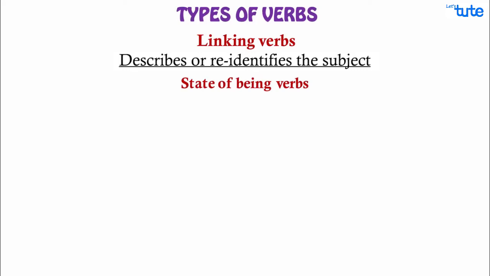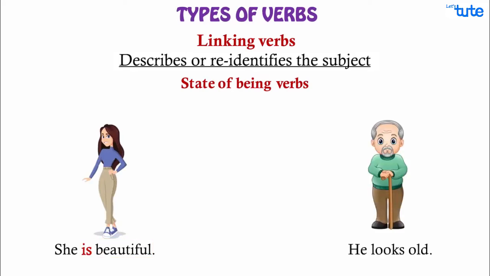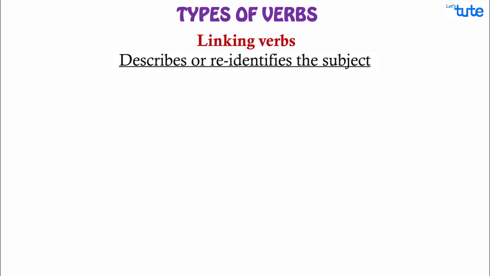For example, she is beautiful. The subject she has been described by the adjective beautiful with the help of the linking verb is. He looks old. The subject he is re-identified as old with the help of the linking verb looks. So, which other verbs can be used as linking verbs?